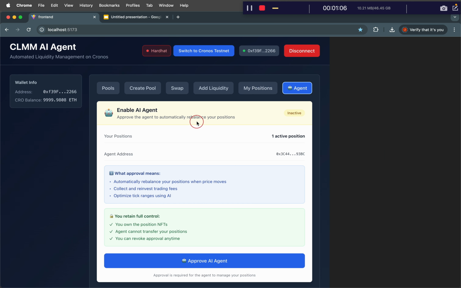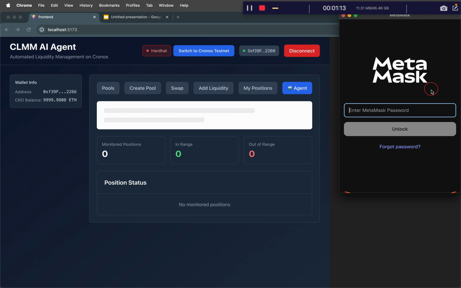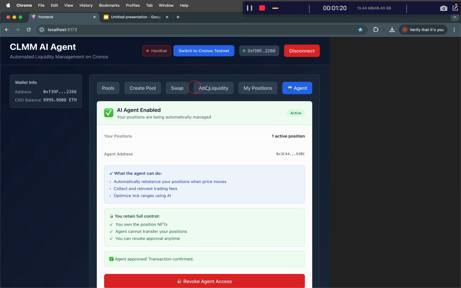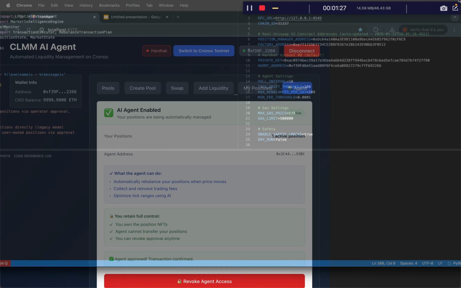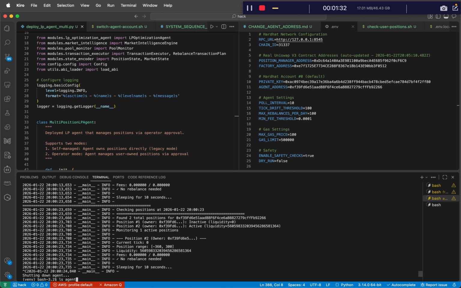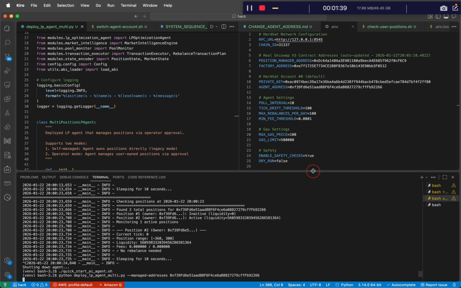And finally, we have our AI agent that will manage positions. We can approve the agent. This will open our MetaMask, so we need to sign in. We need to confirm, and that will approve. Now if we have a look at the AI agent, we can create a terminal and start that. We should have the agent that we can run here. So let's start the agent.